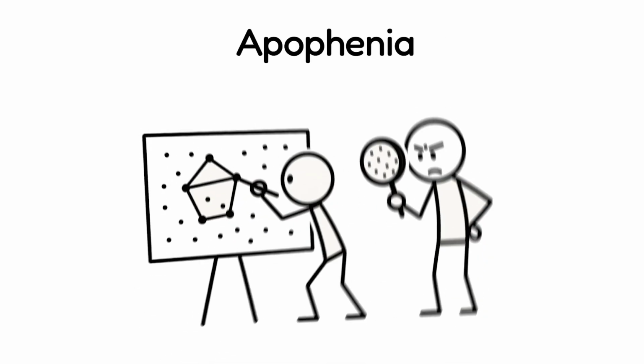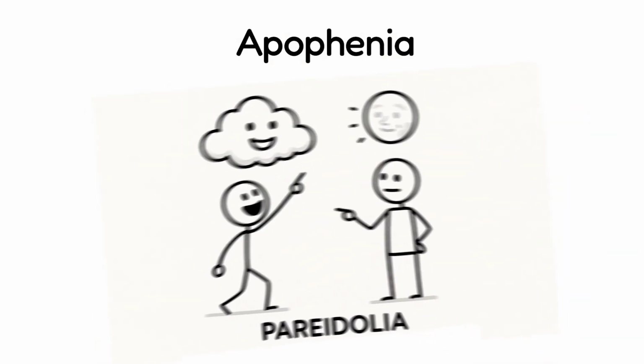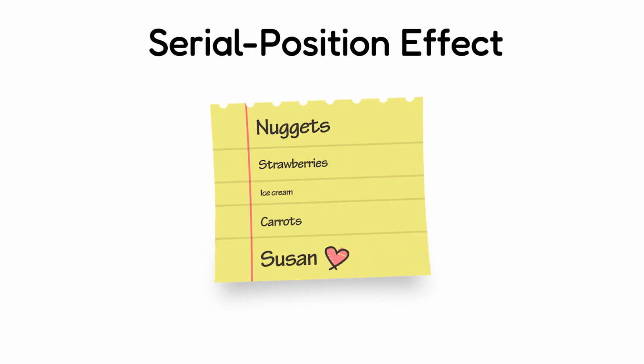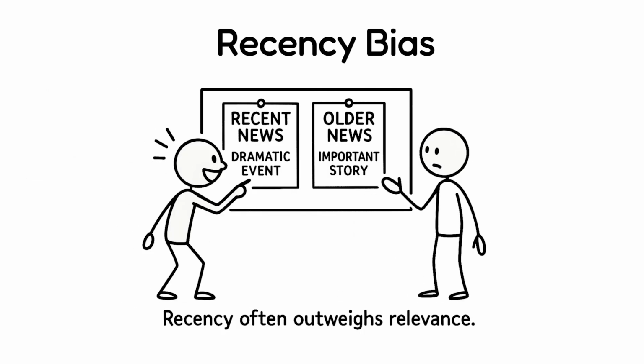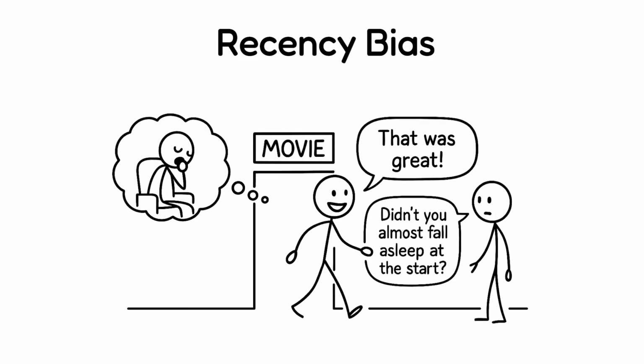Apophenia. It's the tendency to see patterns or connections in random or meaningless data. Pareidolia is a type of apophenia that occurs when you see a face in clouds or on the moon. Serial position effect. People tend to remember the first and last items in a list better than the middle ones. Next on our list is related to this effect. Recency bias. It's the tendency to give more importance to recent events while ignoring older ones. For example, you rate a movie based only on its ending, forgetting how boring the beginning was.